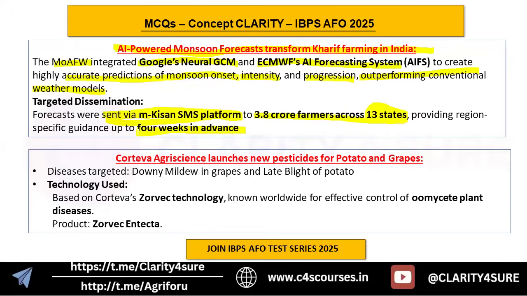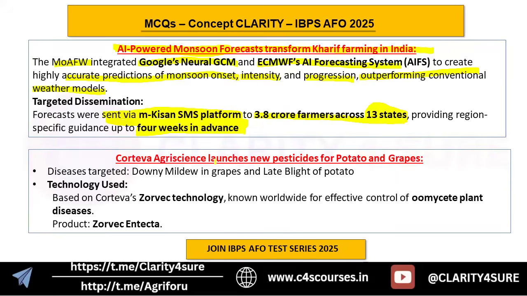So these are the key points that you need to remember. Which organizations have come up with this AI-powered monsoon forecast, for how many weeks in advance can it give a forecast, the forecast is disseminated to the farmers using what platform, and in how many states has this been implemented? These are the questions that should be answered after you read this particular news.